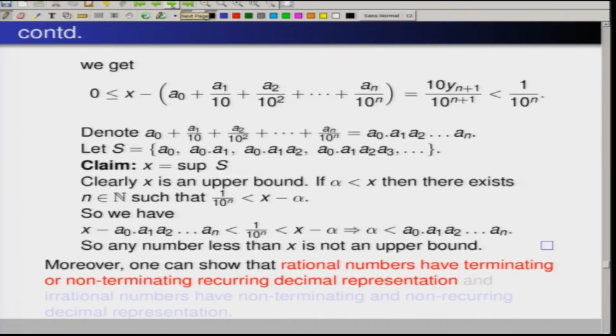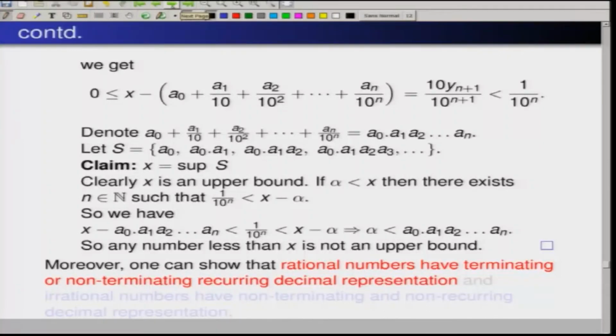Now, one can in fact show a little more than that. Not necessarily every real number will have a terminating, finite number of a_n; it can go on indefinitely. So, for example, you take 0.33333333, and this is going to be a real number.